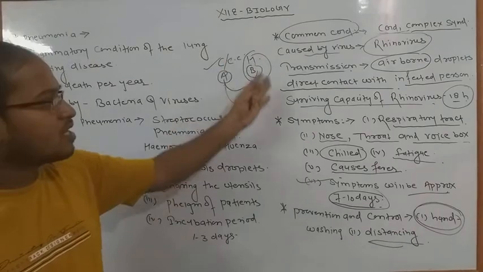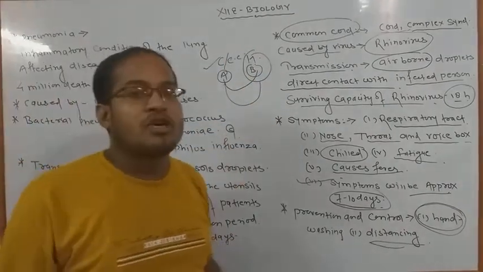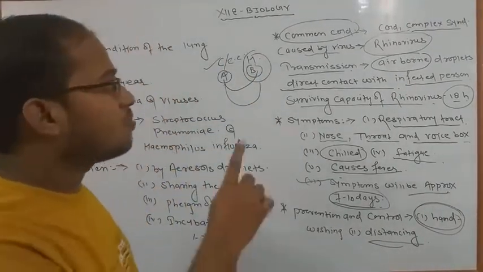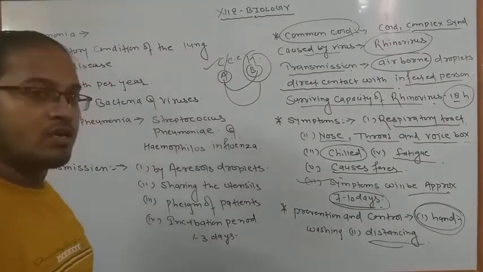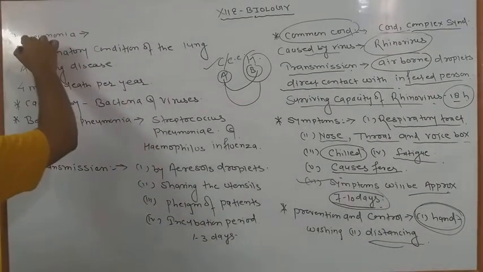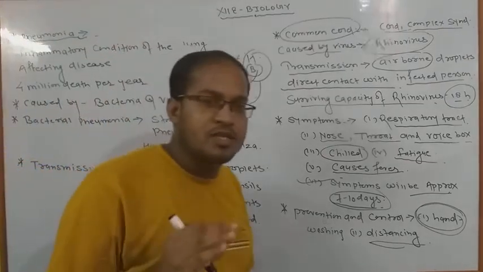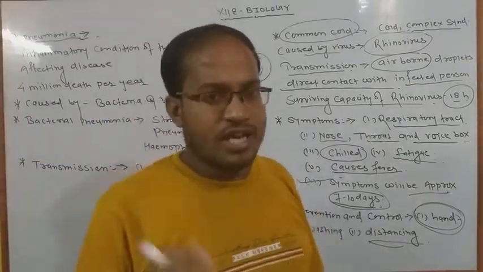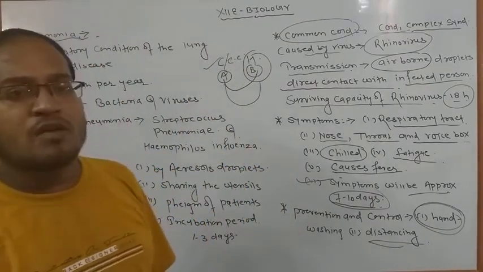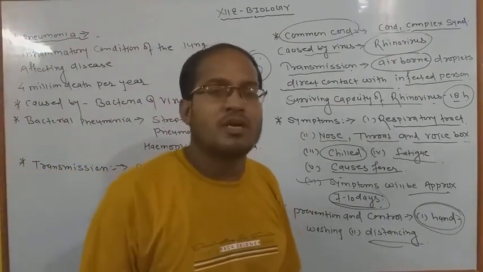So apart from that, we have to discuss some more important topics. The same as common cold, we also know pneumonia. Okay, pneumonia is a dangerous disease in which approx 4 million people generally die per year. ओके, करीबन 4 मिलियन लोगों की हर एक साल में डेथ होती है.